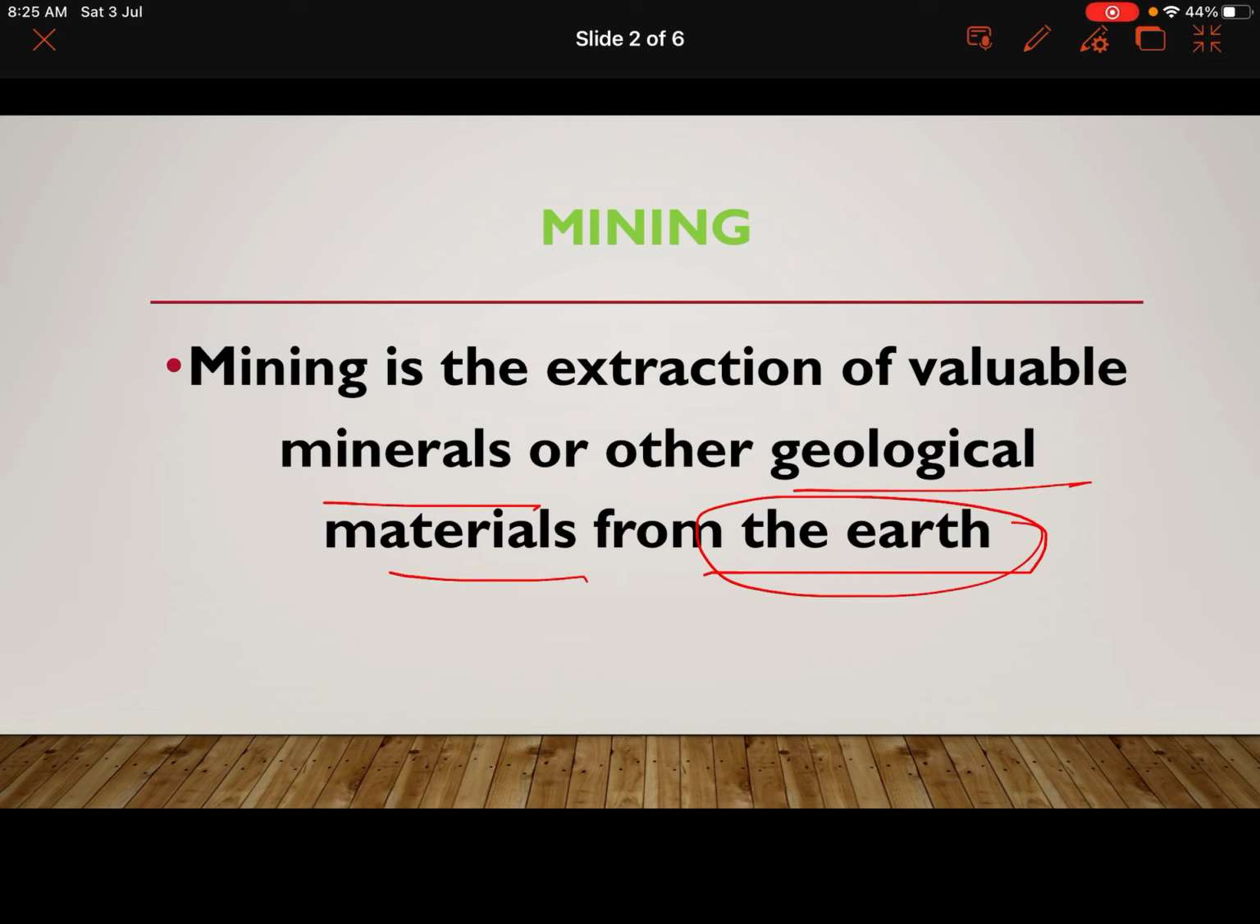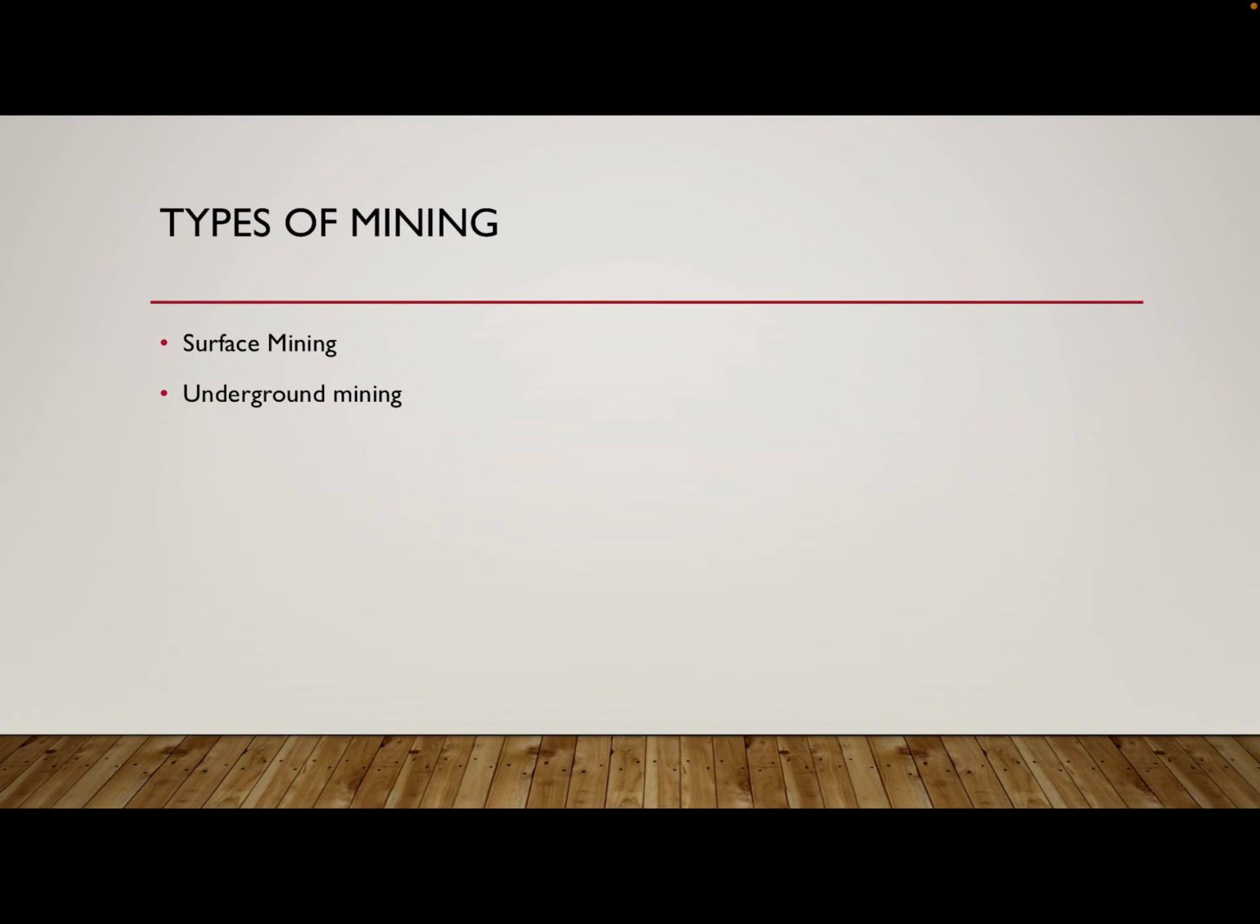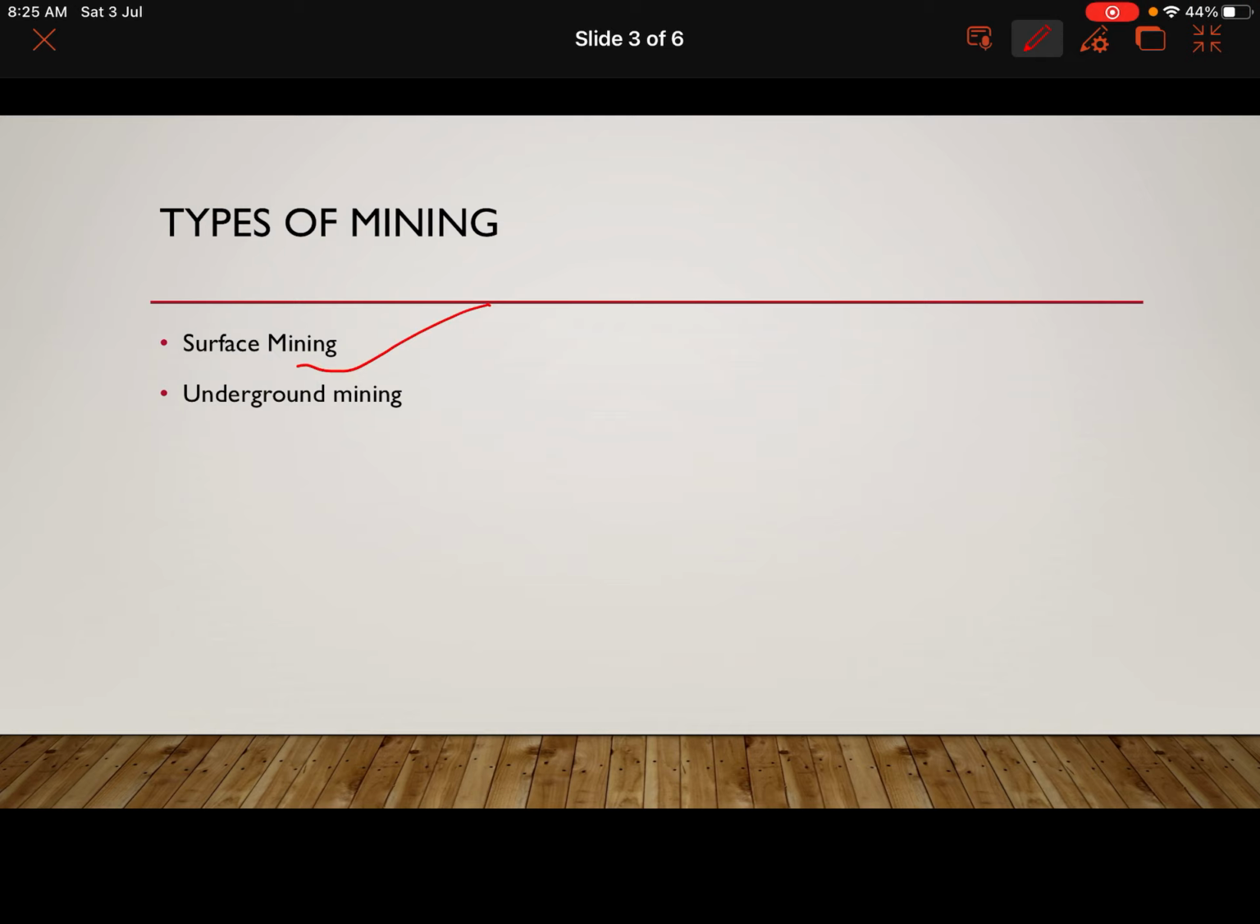So there are two types of mining, depending upon the depth of the mineral within the crust or the type of the minerals. Depending upon that, we have two types of mining. The first one is surface mining, and underground mining is the second one. Surface mining is done for those minerals which are near to the surface, and underground mining is done for those minerals which are deep into the surface. So let's go into details for each one of them.